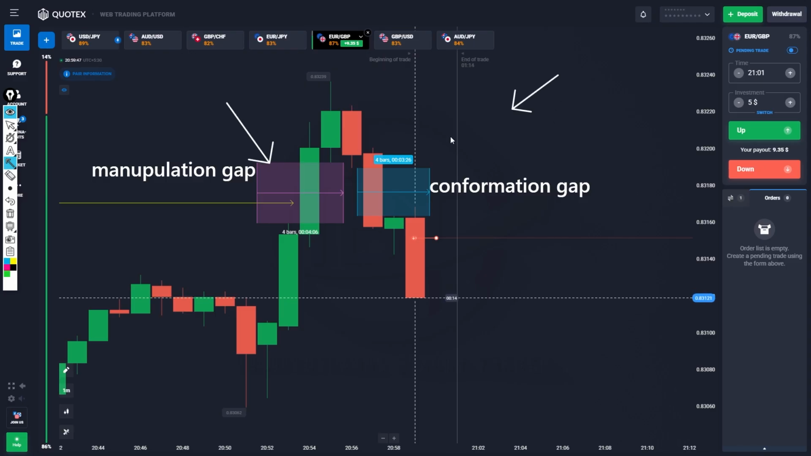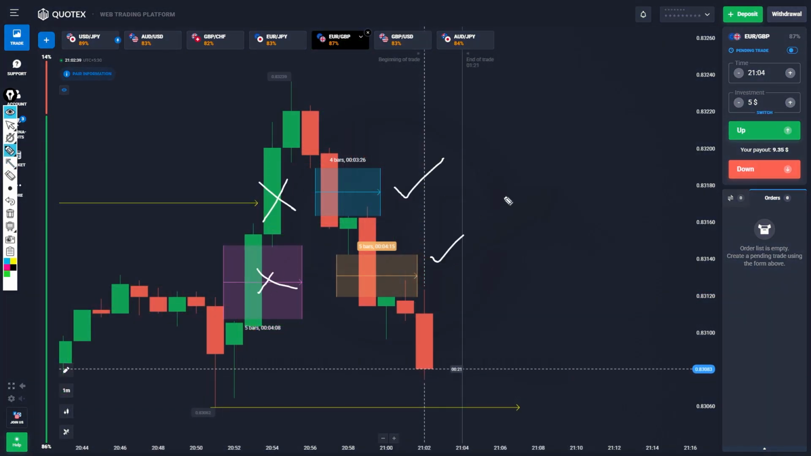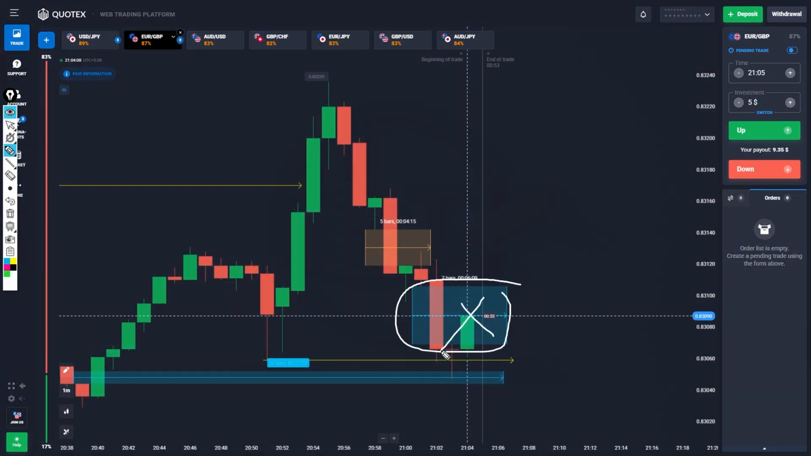This is manipulation, this is confirmation. Why is this manipulation? This gap is not respecting, this gap is respecting the gap. A gap was created, but still I am not going to take the trade here.